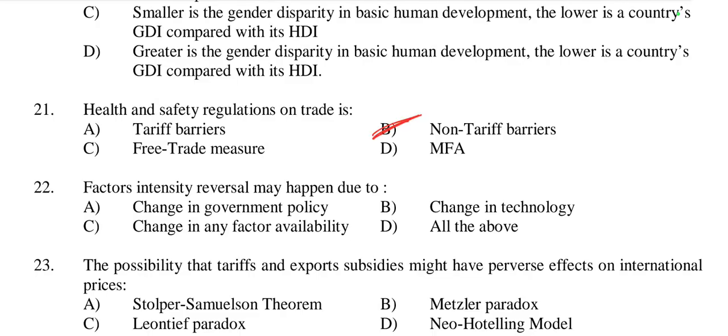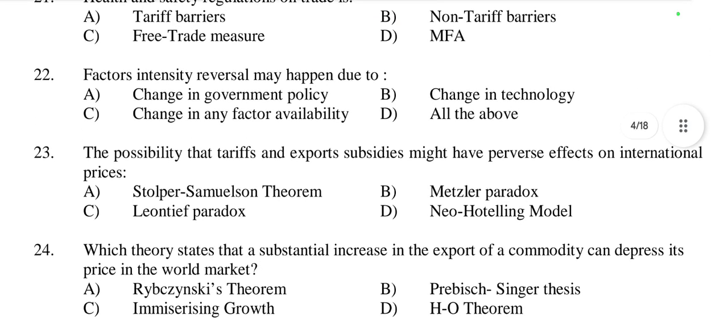Health and safety regulation is related with non-tariff barriers, because they do not involve direct taxes. These non-tariff barriers do not involve direct taxes or duties on imports, but can restrict trade by imposing regulations and standards that products must meet to enter a market. So health and safety regulations on trade is a non-tariff barrier. Then question number 22,